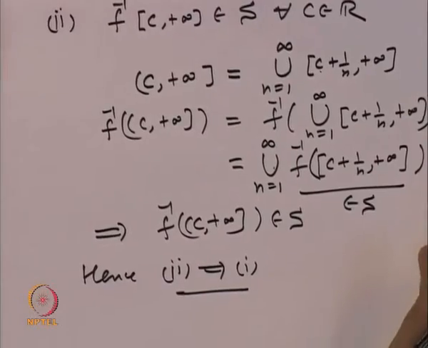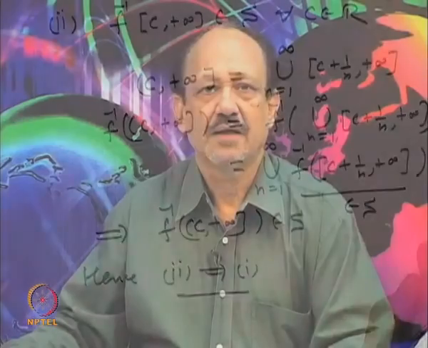So, 1 implies 2 and 2 implies 1. Thus we have shown that statement 1 implies statement 2 and statement 2 implies statement 1. And if you see the proofs carefully, in the first one we have just tried to represent a closed interval as an intersection of open intervals, and also in 2 implies 1 we have used the fact that you can represent an open interval as a union of closed intervals. Similar facts are used in proving the remaining statements.